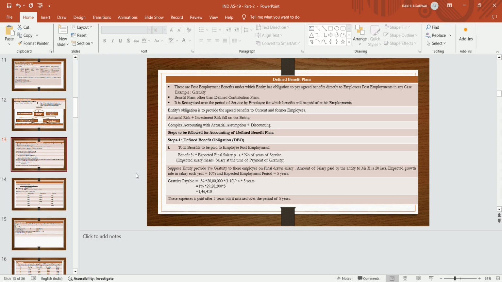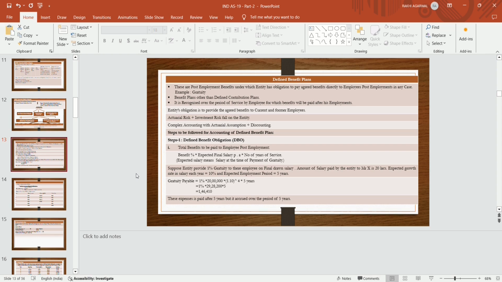Defined benefit plan is that plan, we had discussed the contribution plan, then defined benefit plan is also a post-employment benefit which is paid by the entity directly, by the employer. There is no third party present. That obligation is on the entity to pay the employee after retirement or post-employment, in the form of gratuity, in the form of superannuation. This is the plan other than defined contribution plan.